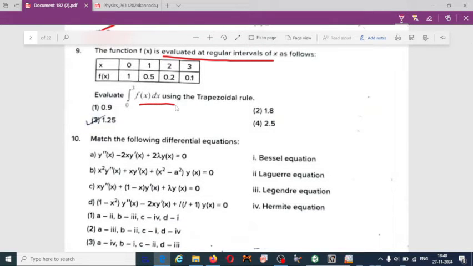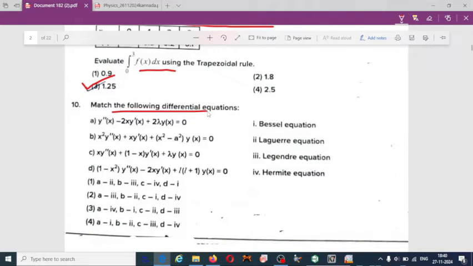The function f of x is evaluated at regular intervals of x as follows. Evaluate the integral of f of x using the trapezoidal rule. The limit is 0 to 3. So if you use the trapezoidal rule and solve, you will get the answer 1.5. The ninth one is option 3.